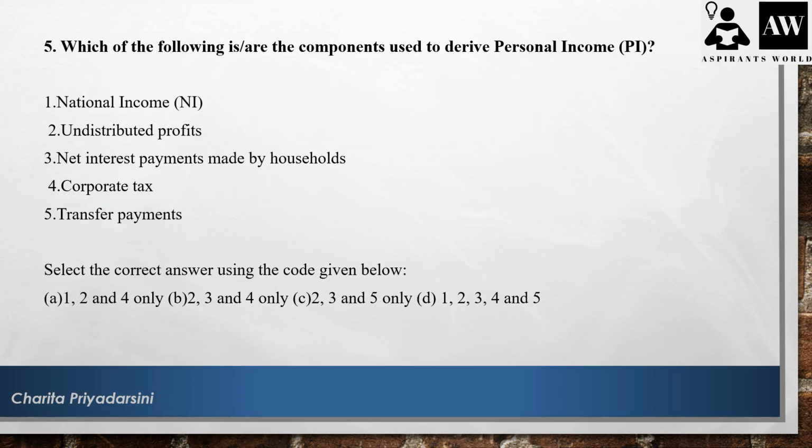Which of the following are the components used to derive personal income? So the personal income can be derived from the national income if we deduct the undistributed profits, the net interest payments by the households, the corporate tax and the transfer payments. Everything is a part of your personal income calculation. So all of these are factors used to calculate the personal income.